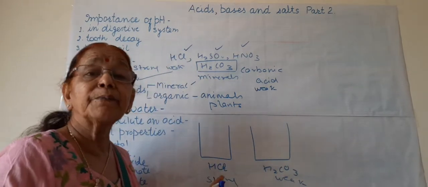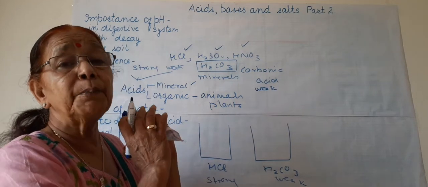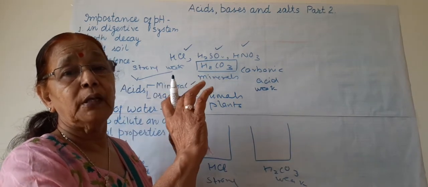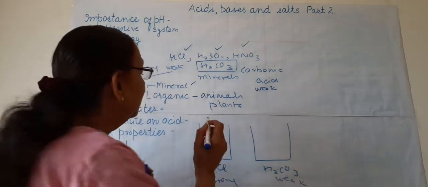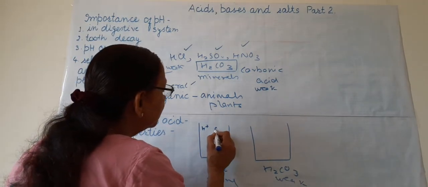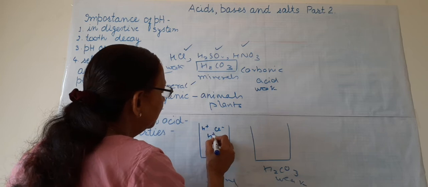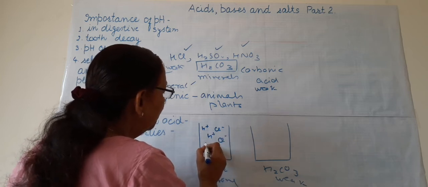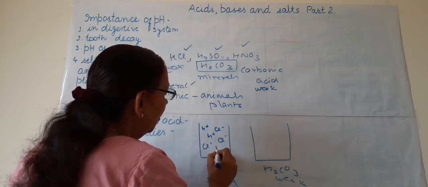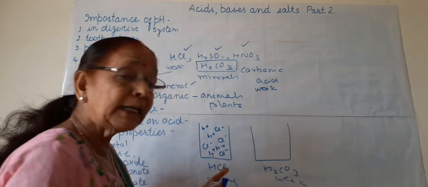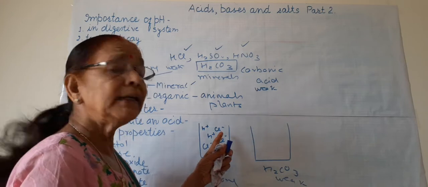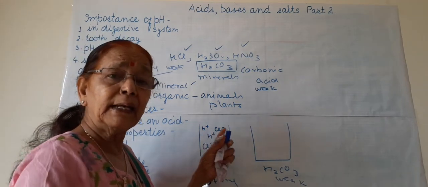HCl ionizes completely in aqueous solution. In water, H and Cl ions completely dissociate from each other. So all the molecules of HCl convert into ions, H ions and Cl ions, cations and anions.